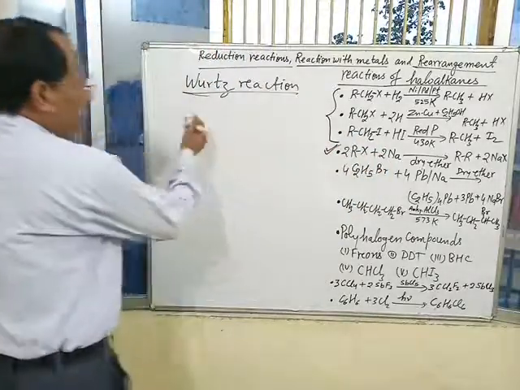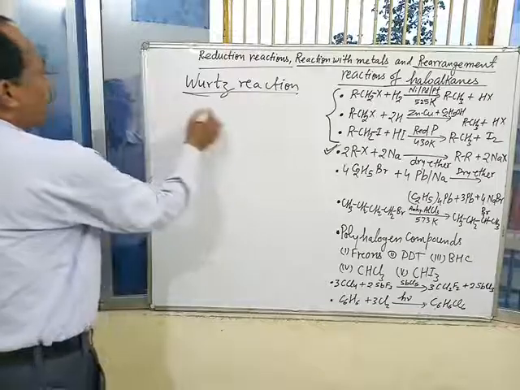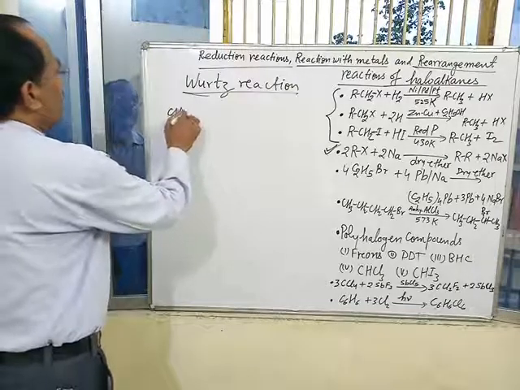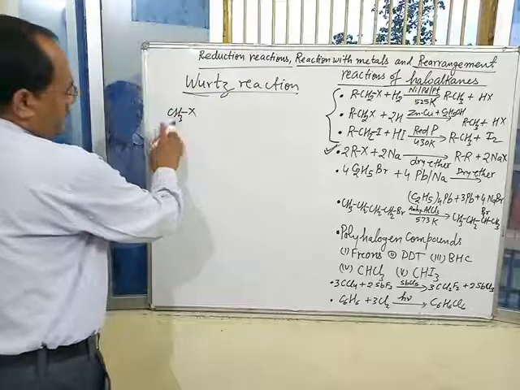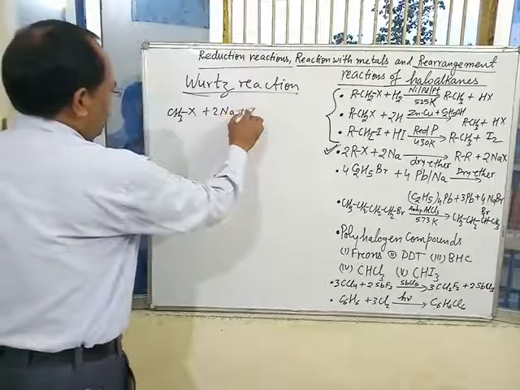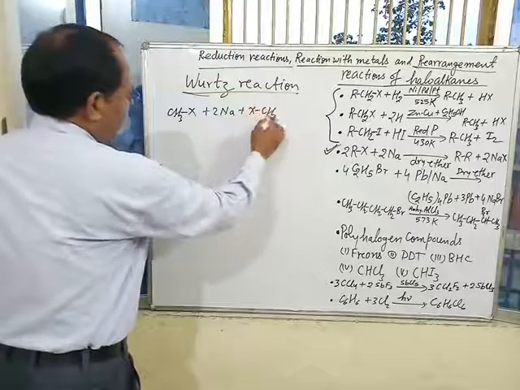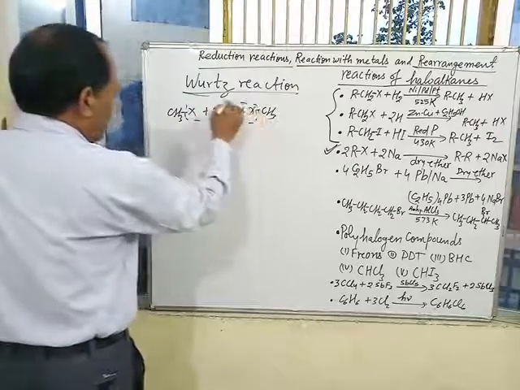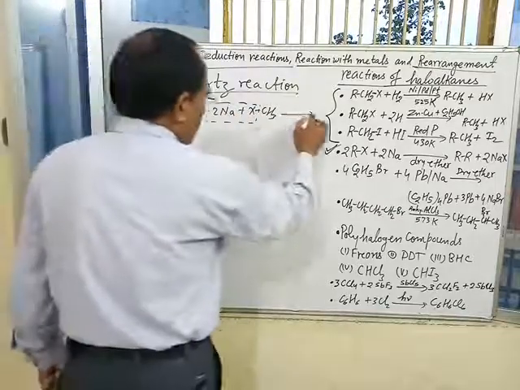For example, if we take R equal to CH3, CH3X alkyl halide plus 2Na plus CH3X, two molecules of identical alkyl halide are taken, in dry ether.